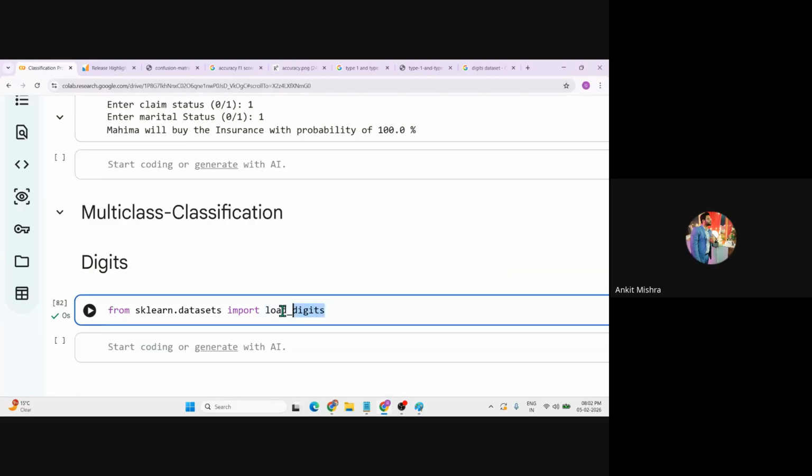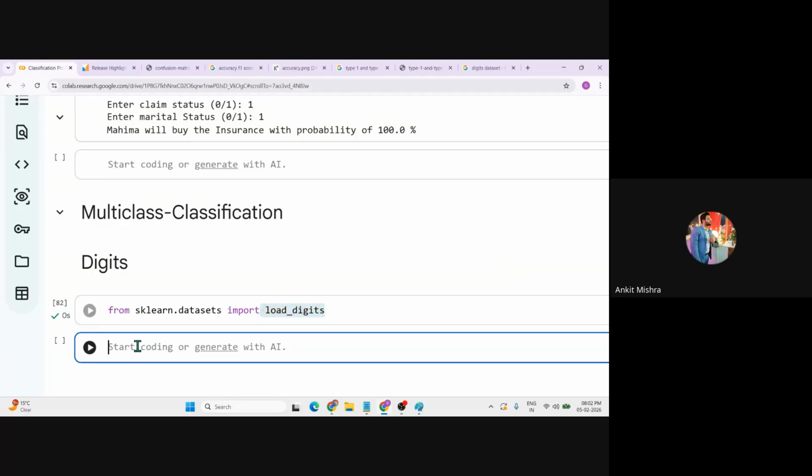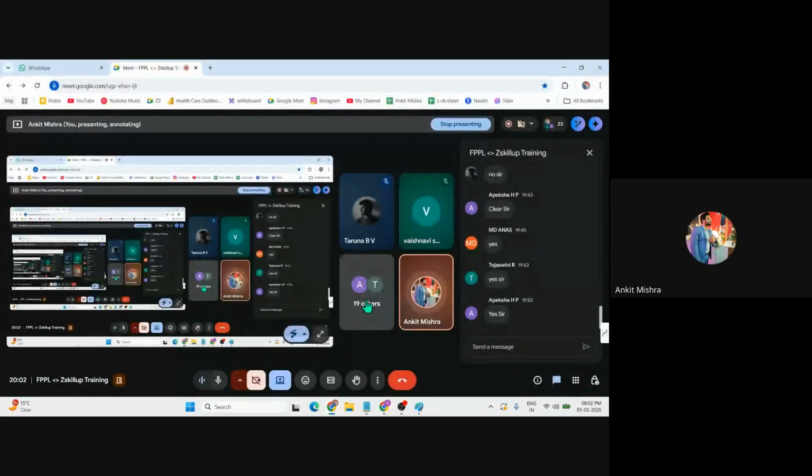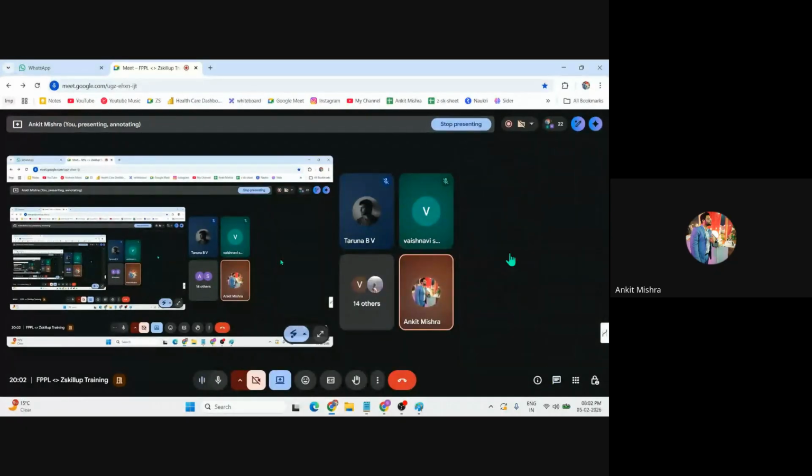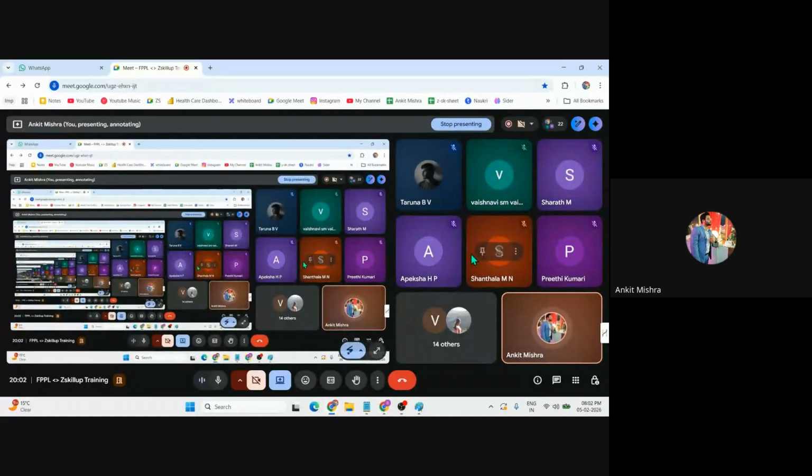If you're not aware of this concept, no issue, we'll sort all of this out in the next class. Okay, now just let me know if you have any doubt or any question related to this, candidates. Apeksha, Anas, Vaishnavi, guys. See, you can practice it multiple times, right?